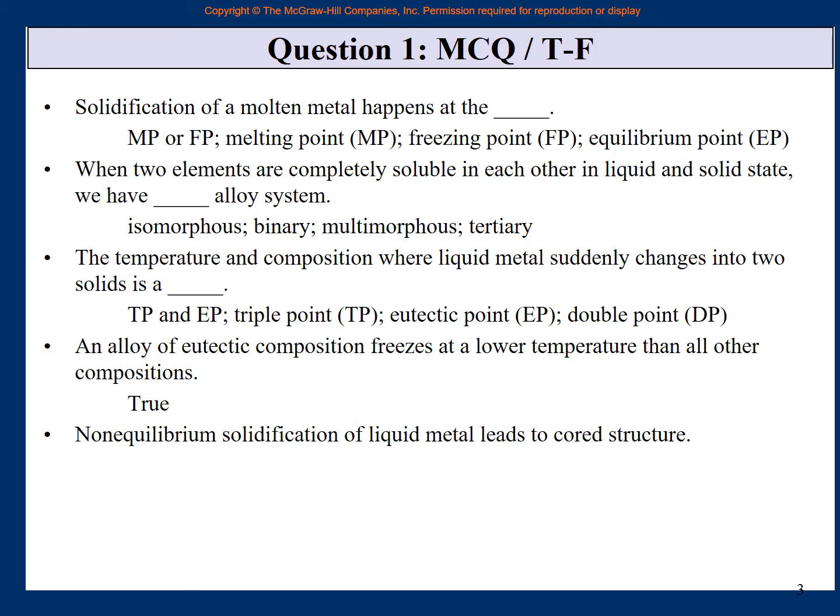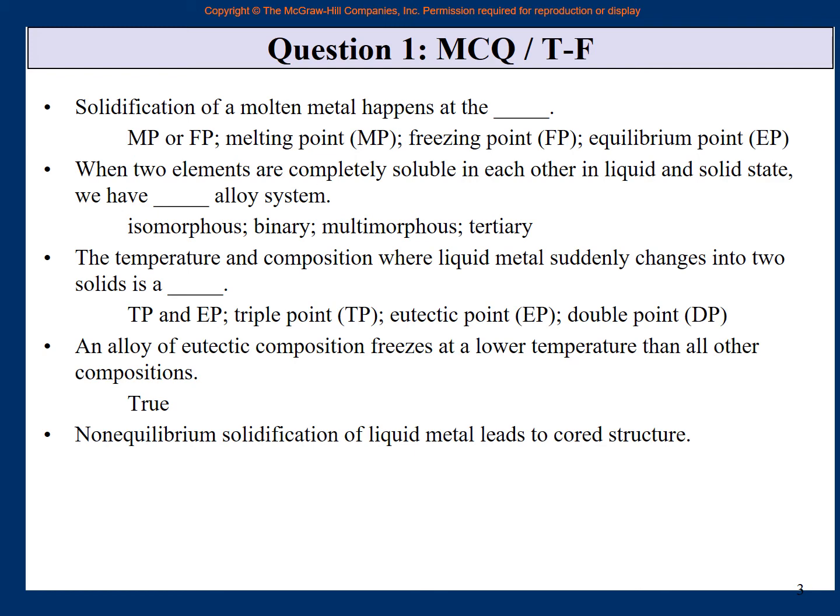Next one, non-equilibrium solidification. Non-equilibrium solidification of liquid metal leads to cored structure. Remember, homogeneous solidification, slow cooling. When it is slow cooling, it is called homogeneous solidification. It is taking a long time and everything is changing from one phase to the other phase.